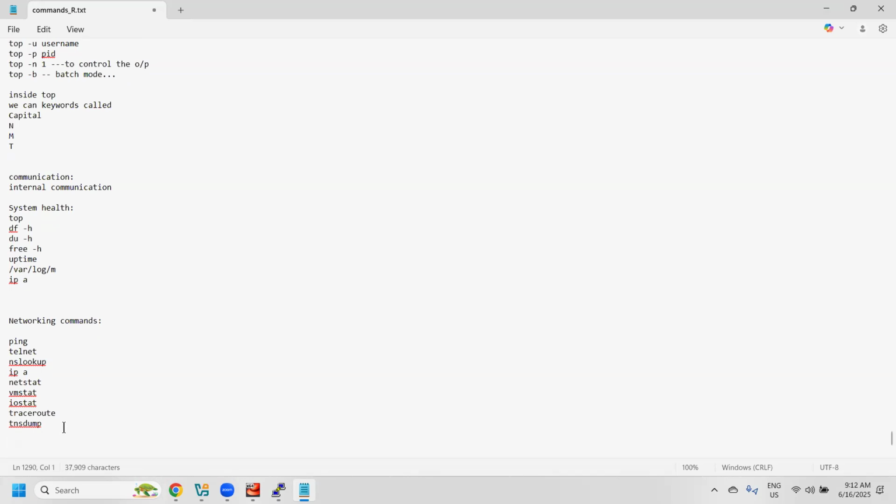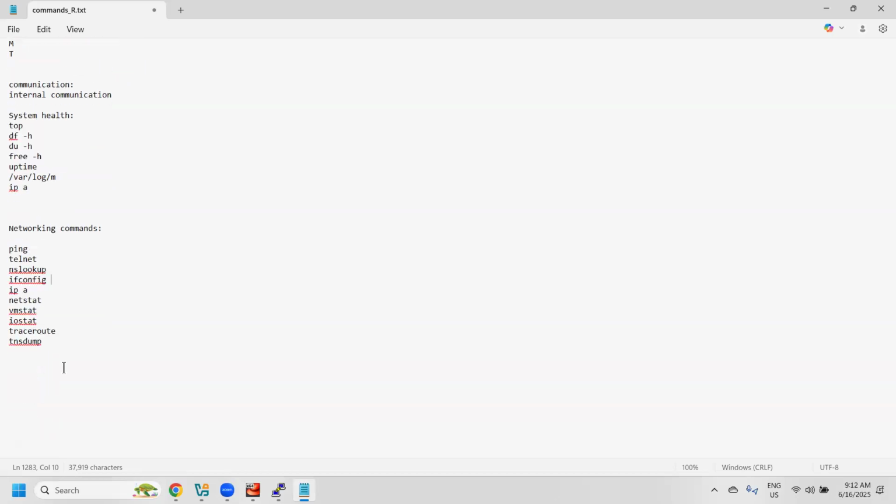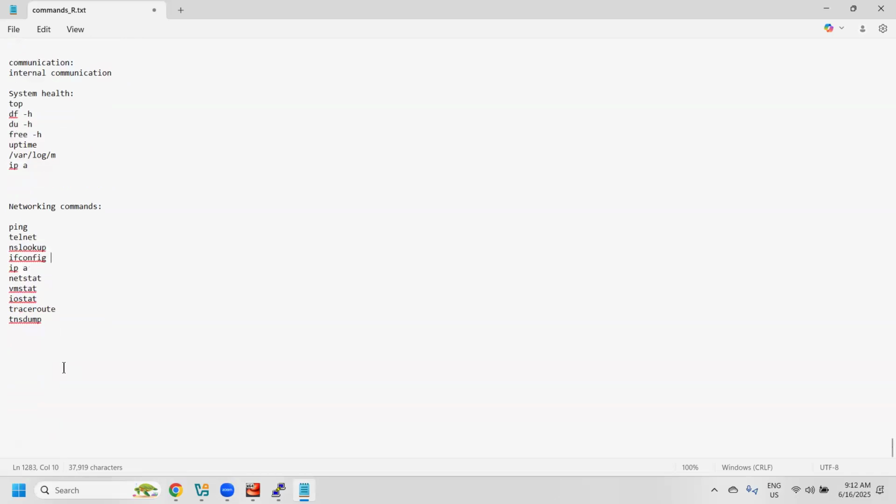And ip a, and one more thing, ifconfig, ping, traceroute, netstat, nslookup. Then dig, host, route, and ip route, and a few more.